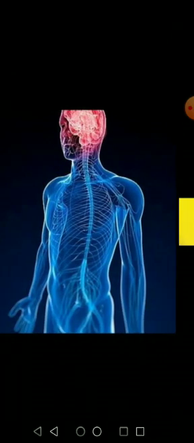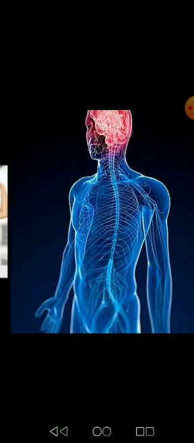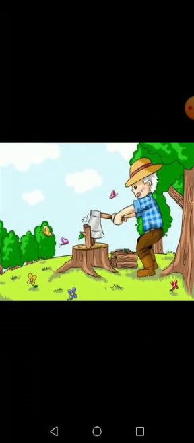Now the question arises in our mind that why do we need food? We need food to stay healthy or to stay fit. And food gives us energy and makes our body healthy. That's why we can do different activities, like we can play, we can walk, we can study, we can do any work.